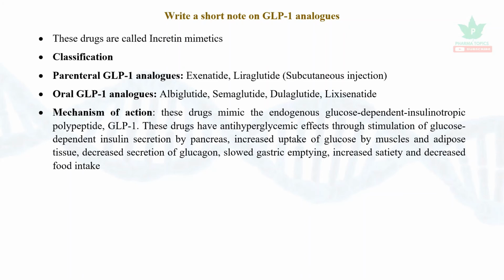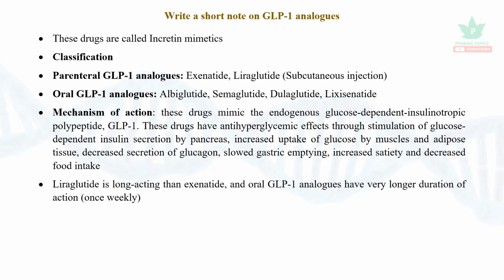They have anti-hyperglycemic effects through stimulation of glucose-dependent insulin secretion in the pancreas. They increase the uptake of glucose by the muscles and adipose tissue. They have multiple actions. They decrease the secretion of glucagon, slow the gastric emptying, and increase satiety and decrease food intake. So liraglutide is longer-acting than exenatide, and oral GLP-1 analogs have very long duration of action, nearly a week.